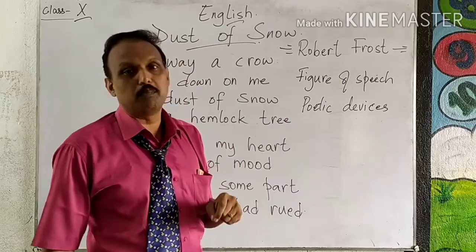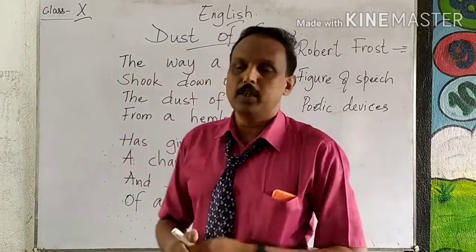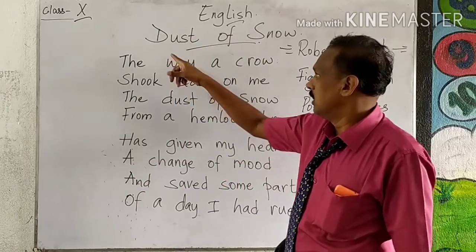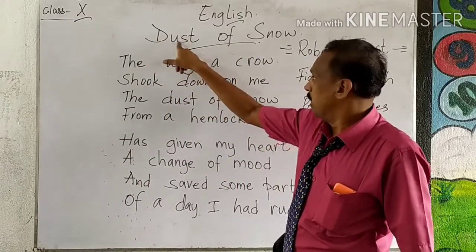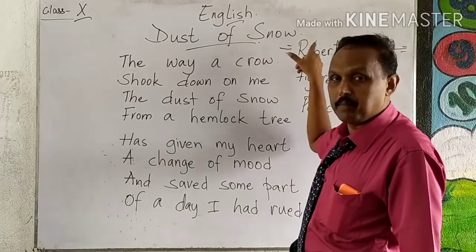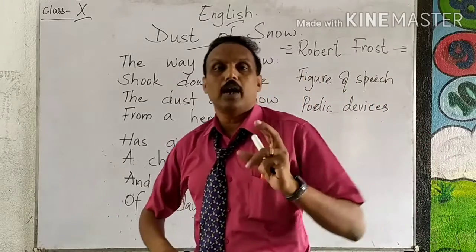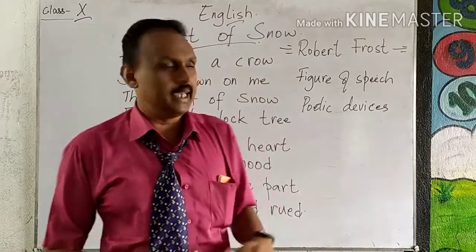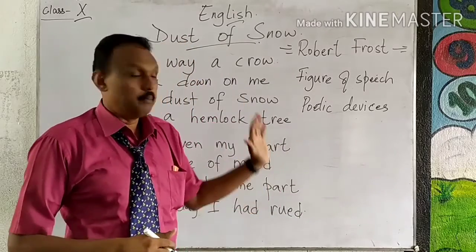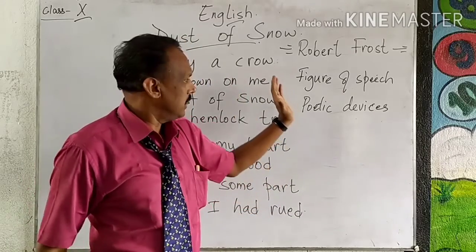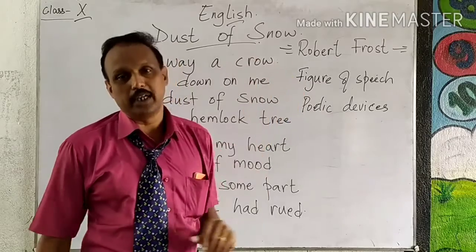So that is the first important line. When you copy that from the question, you get 1 mark for the summary of the poem Dust of Snow, written by Robert Frost. All you have to do is explain in 2 or 3 lines what the poem is about. The meaning will be very simple, and then in the next paragraph you have to explain the figure of speech.